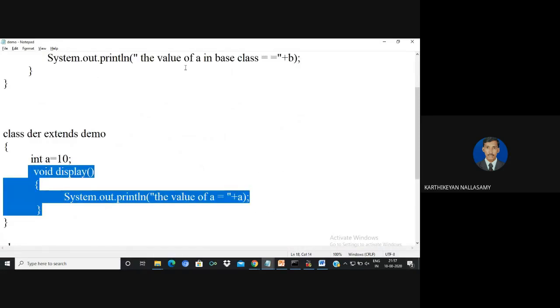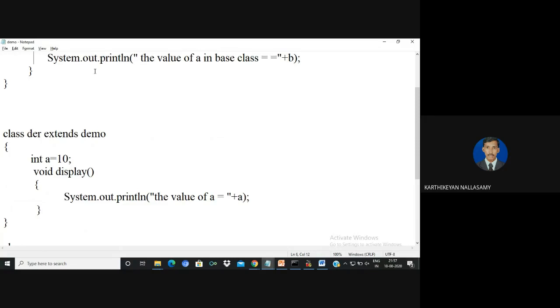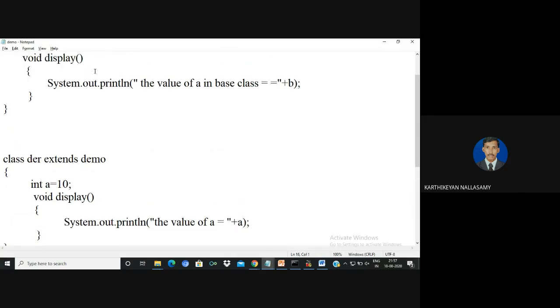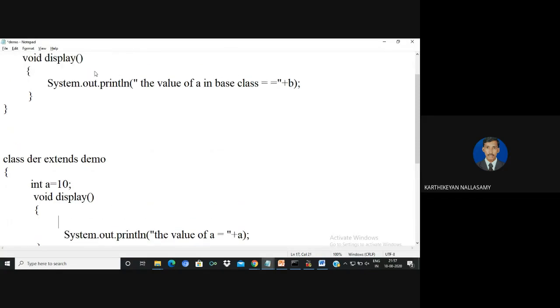If you want to execute both classes, you can use super.display. If you call the function like display alone, it is like a recursion, calling the same function again and again.